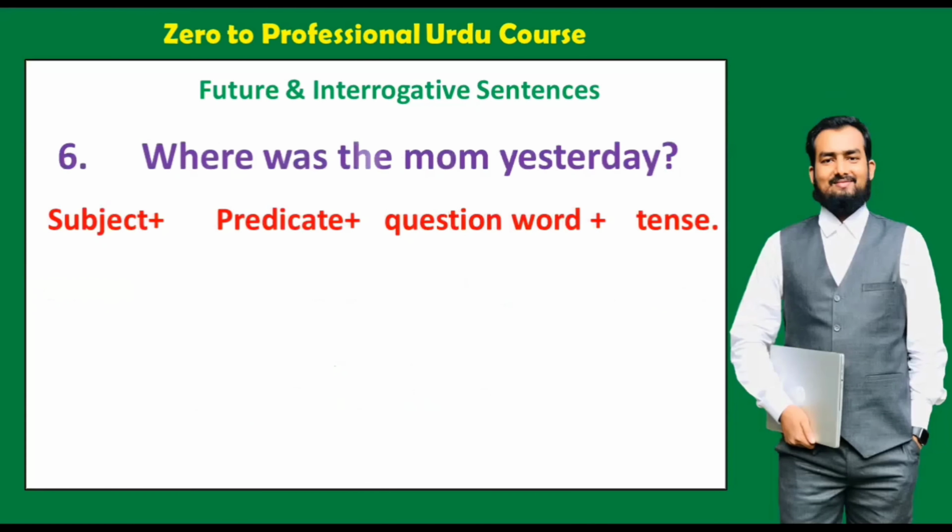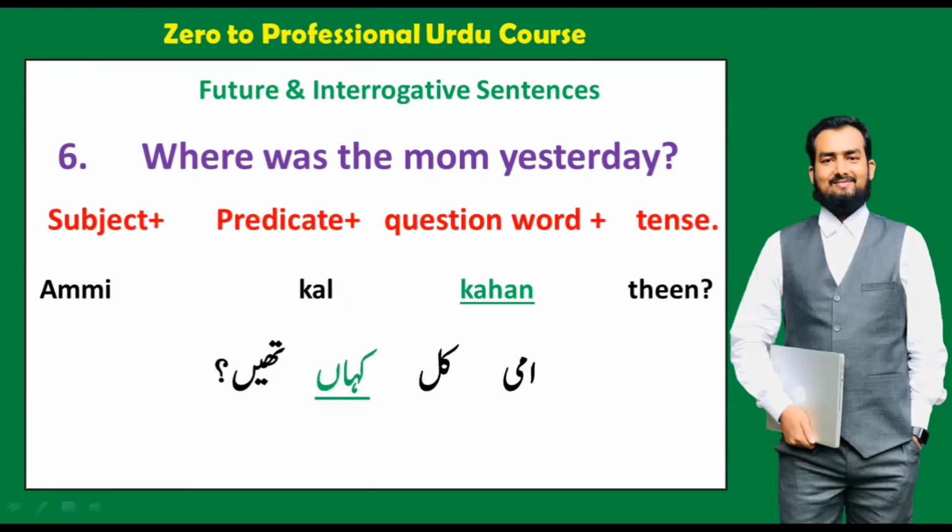Okay, and the next sentence is where was the mom yesterday? Where was the mom, or where was mom yesterday? So how will you say? We will say अम्मी कल कहाँ थी. Okay, so where was the mom yesterday? Subject, we have used subject ammi, and predicate, there is actually no predicate. Kal is not a predicate, this is related to adverb. Okay, so ammi kal, then question word kaha, and then thi.